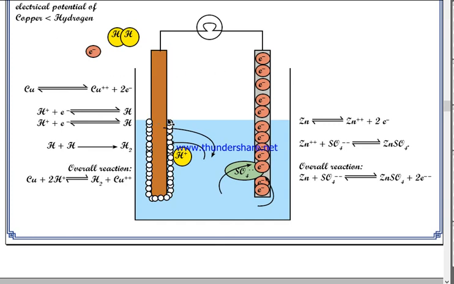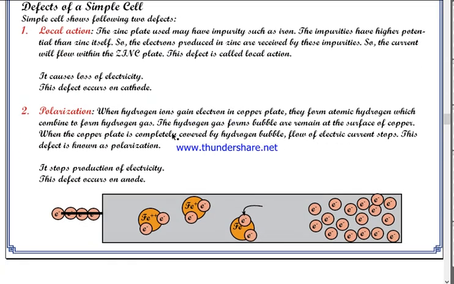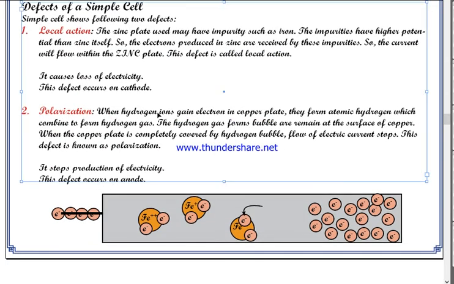Understood? Now this defect is known as polarization. Polarization means only one pole is active, another pole is inactive. When hydrogen ions gain electron in copper plate, they form atomic hydrogen, which combine to form hydrogen gas.